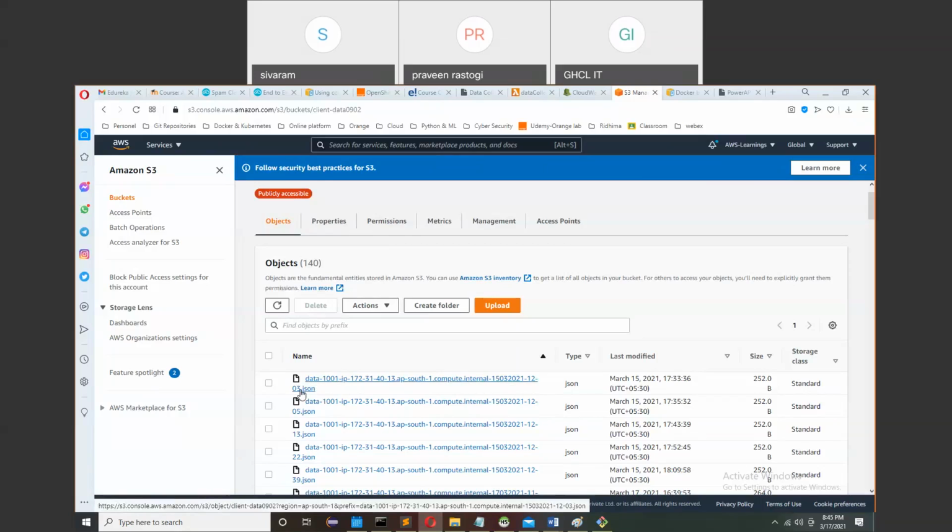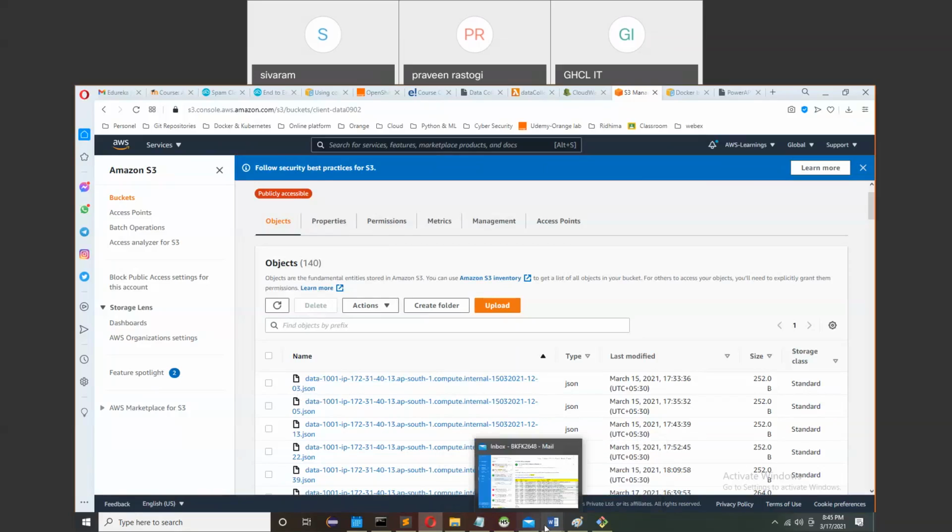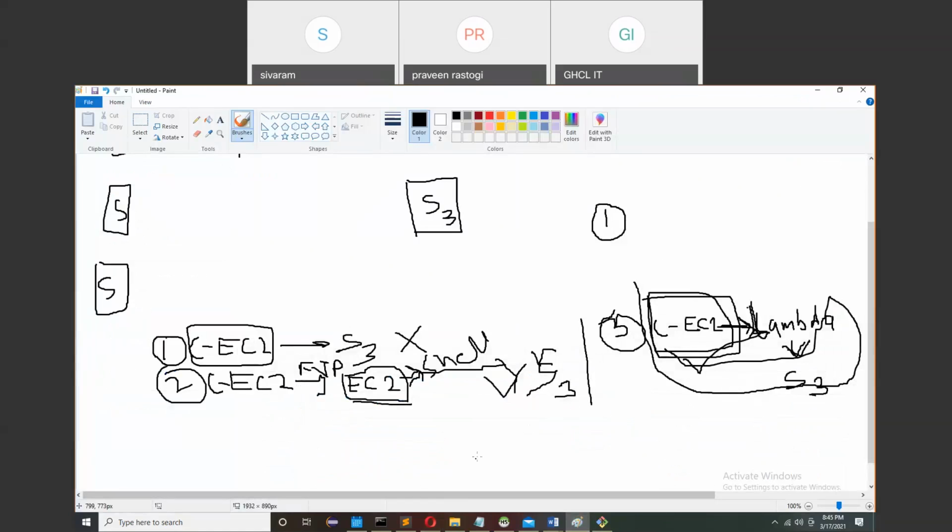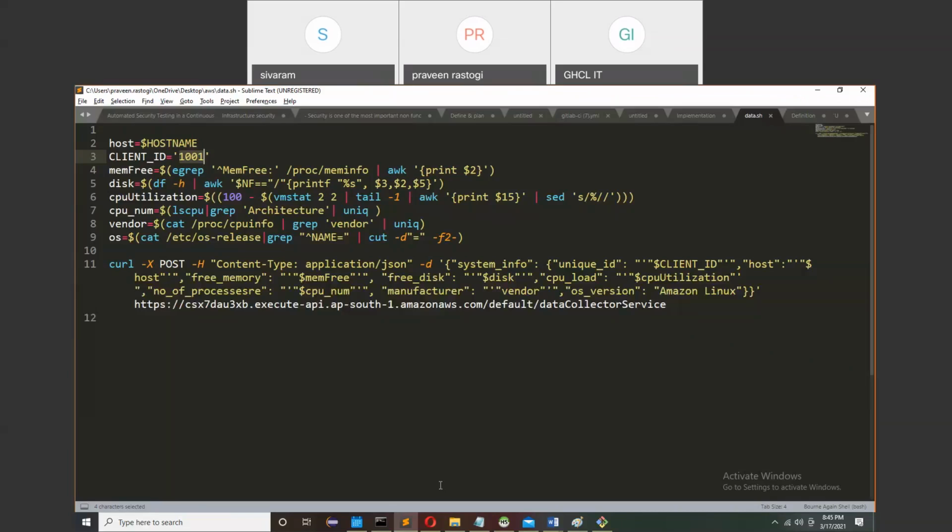Okay. So I have created my S3 bucket. The file name is simple: data is appended to every one, my client ID, and then my host ID.